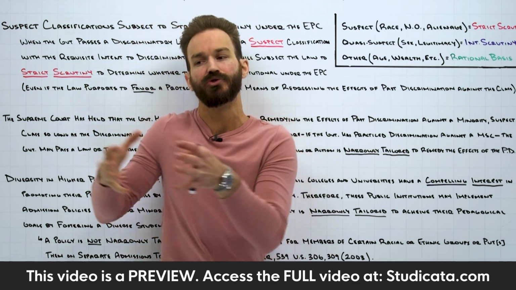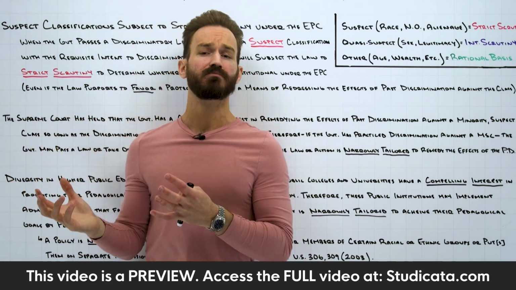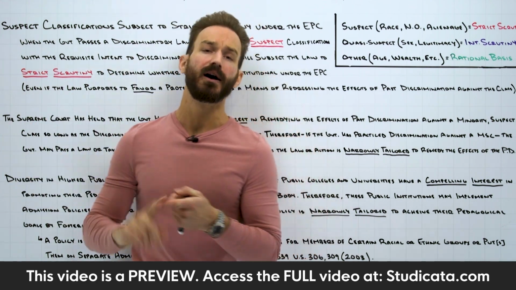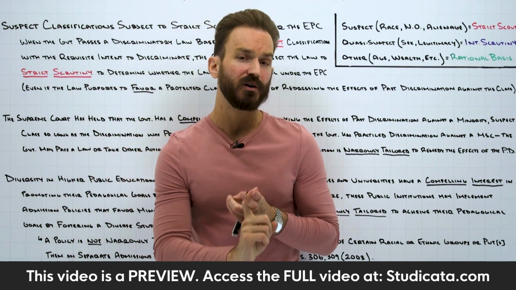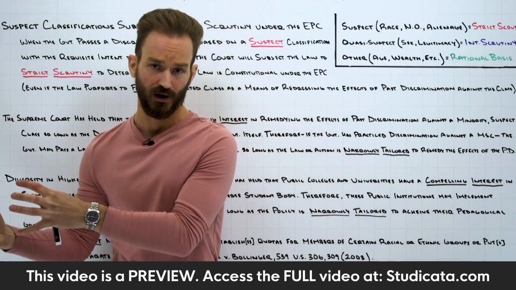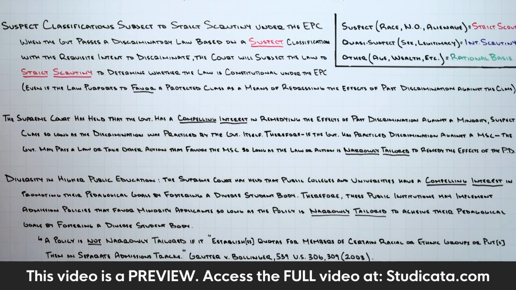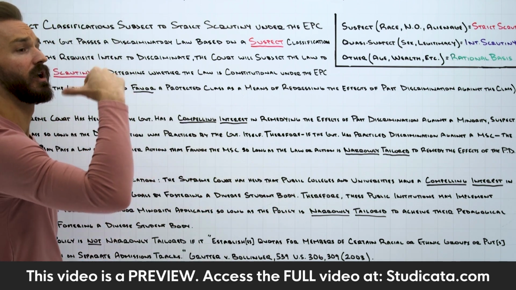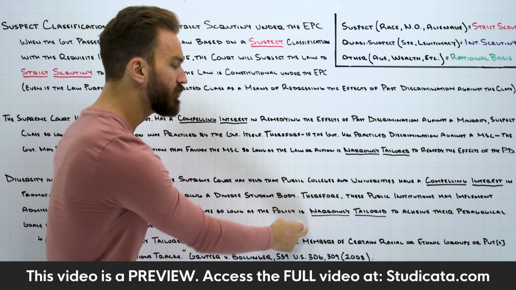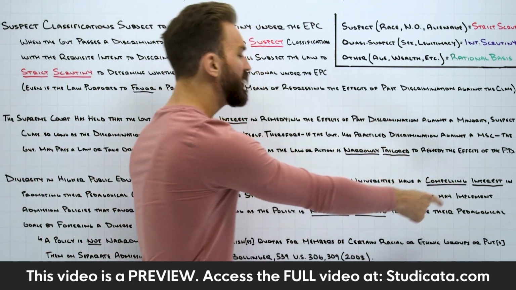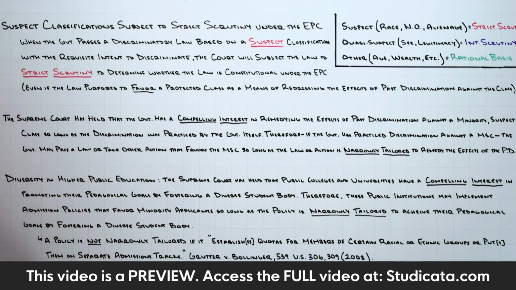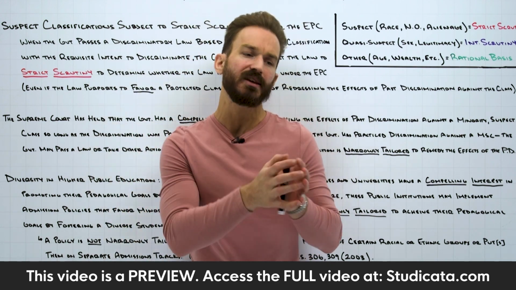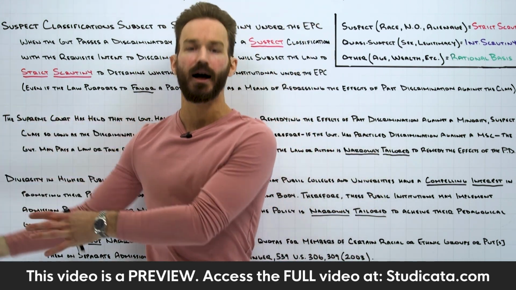So the first half of that strict scrutiny analysis, the Supreme Court is saying, look, that's already answered. In these cases, in this context, absolutely, unequivocally, the public colleges and universities do have a compelling interest in fostering diversity. Therefore, really the only question is whether the policy being used to accomplish this goal of diversity is narrowly tailored to achieve that goal, to achieve the pedagogical goals of fostering a diverse student body. So again, the whole question comes down to, is the policy narrowly tailored? Is the policy not narrowly tailored?